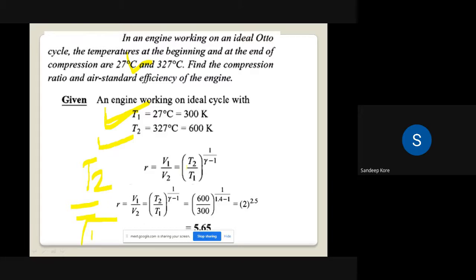How are T and V related? Either directly proportional or inversely proportional? For an isentropic process, they are inversely proportional. So we can write, yes, good, thank you: T2 by T1 is equal to